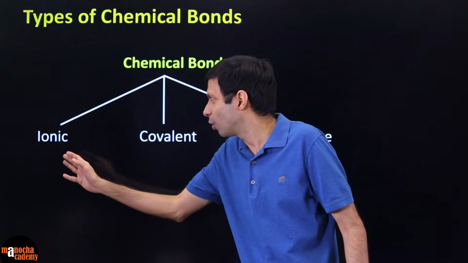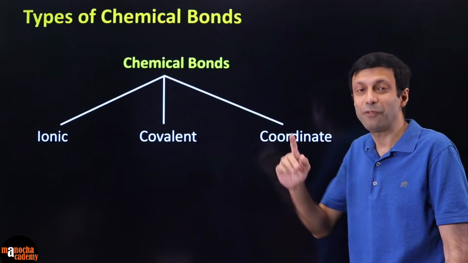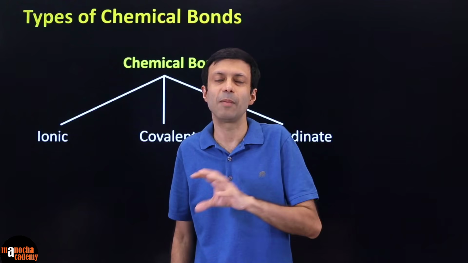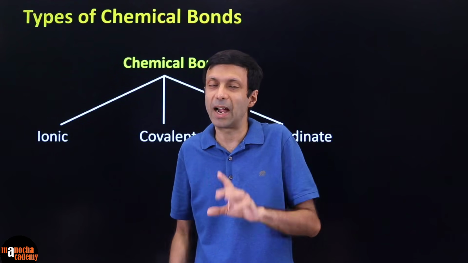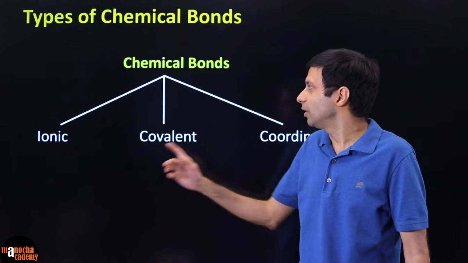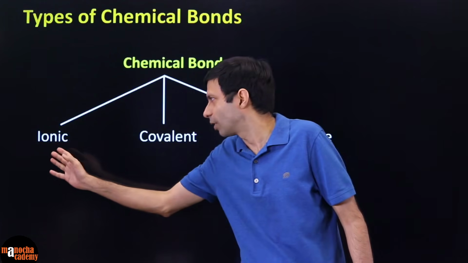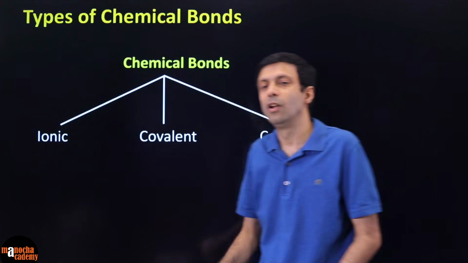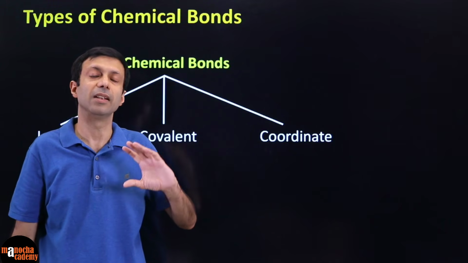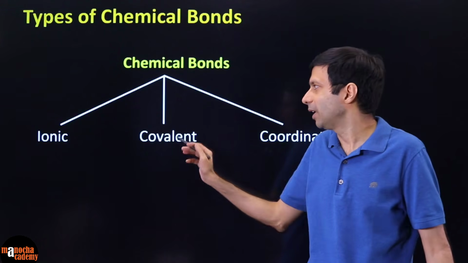You have ionic bond, covalent bond, coordinate bond, different types of bonds. And we'll see what is the difference in these chemical bonds. But again, the atoms are doing it for their stability. So these are the 3 types of chemical bonds. In today's class, we will be focused on ionic and covalent. The coordinate bond, which is there in the ICSE syllabus, I'll be covering in a separate class. So today's class will be focused on ionic and covalent.